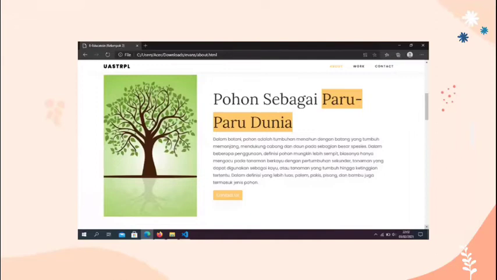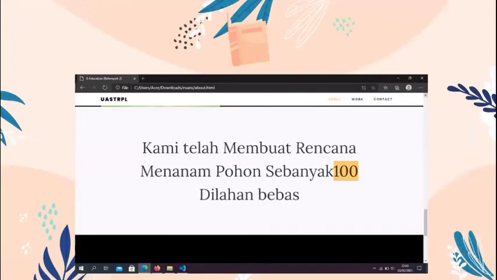Then scroll down, there is material regarding trees as the lungs of the world, and beside the material there is a picture of a tree. There is an understanding of trees and tree functions for humans, and the last one discussed in the body section of the website menu is about a plan to plant trees on free or empty land.